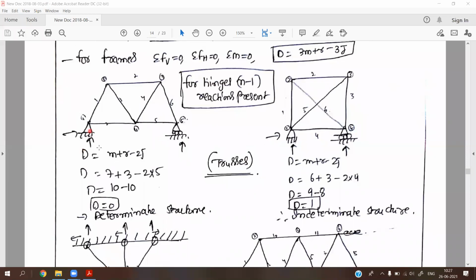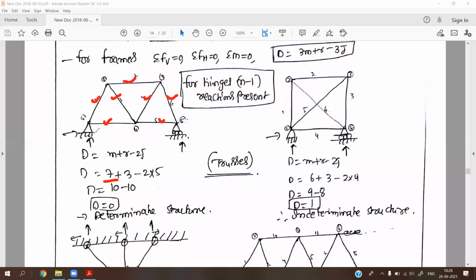First we have to find whether this is a determinate or indeterminate structure. For this type of truss we have the equation d is equal to m plus r minus 2j, where m means number of members, internally, and r means number of reactions, externally. This totally determines whether a structure is statically determinate or indeterminate. First, how many members are present in this truss? 1, 2, 3, 4, 5, 6, 7. So we have 7 members.